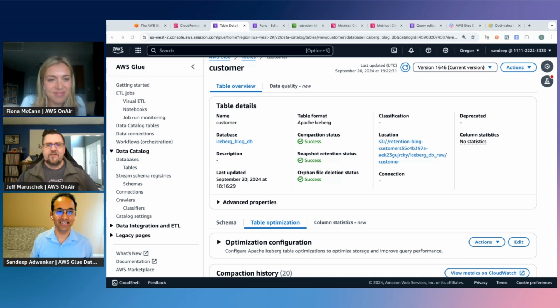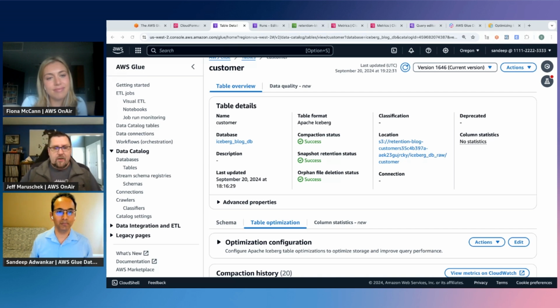Exactly. So it sounds like if you're working with Iceberg tables and you're streaming data, and you're dealing with a ton of files and data retention, and you're looking for a way to optimize, utilizing Glue Data Catalog has some automations in there for you, and that's what you're here to announce today.